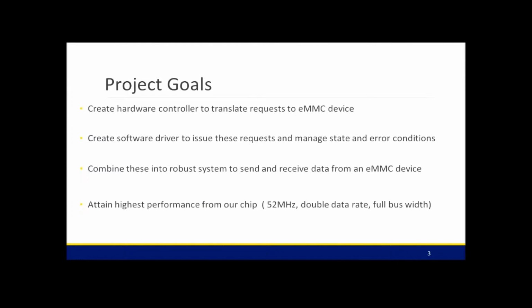We had 4 project goals. First, we wanted to create a hardware controller that could translate requests and responses to and from eMMC memory. To interface with that controller, we wanted to create a software driver that would send and receive those requests and responses, and also manage the eMMC state and error conditions. We wanted to combine those to create a robust system, and finally wanted to achieve the highest performance possible with our eMMC device. That means running the bus at 52 megahertz, using double data rate, which means that we send and receive data on both the rising edge of the clock and the falling edge of the clock, and finally using the full bus width of eMMC, which is 8 bits wide.